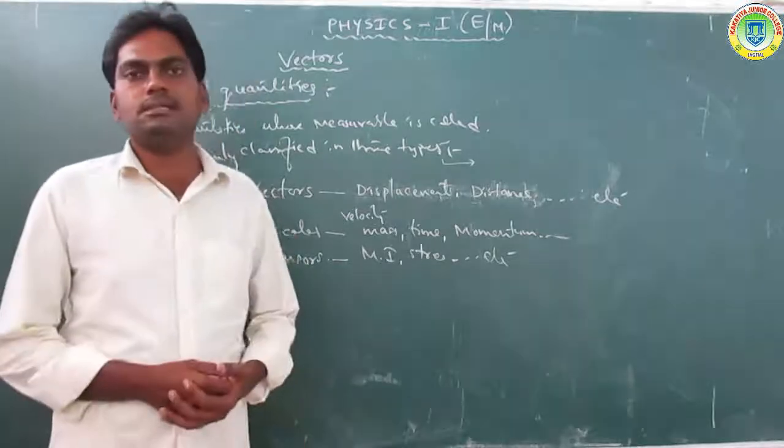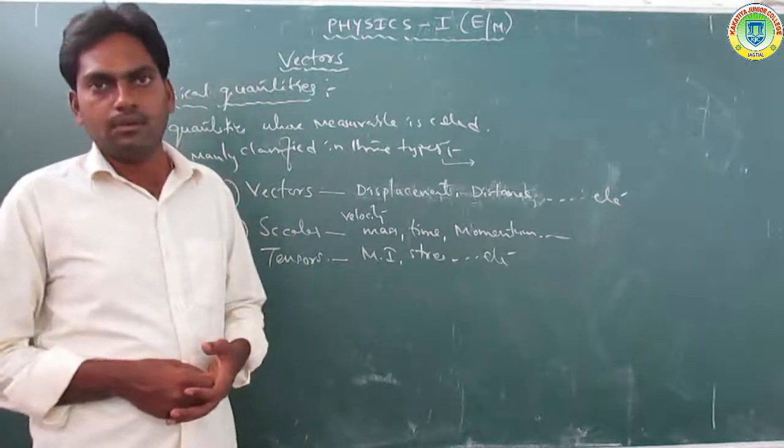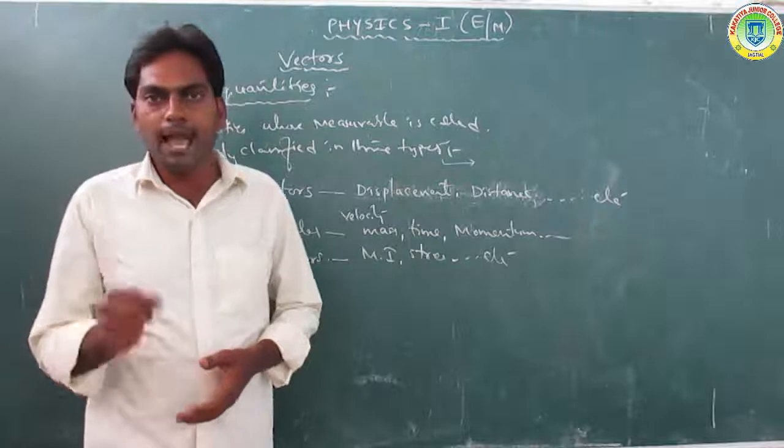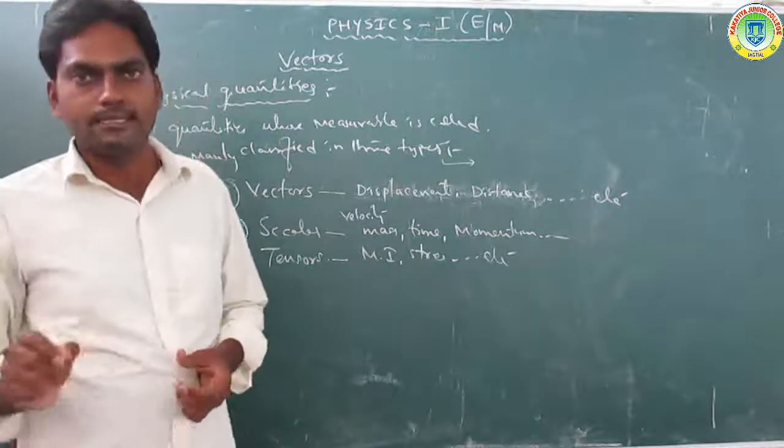The next one is the scalar. A scalar is a quantity having only magnitude but no direction.